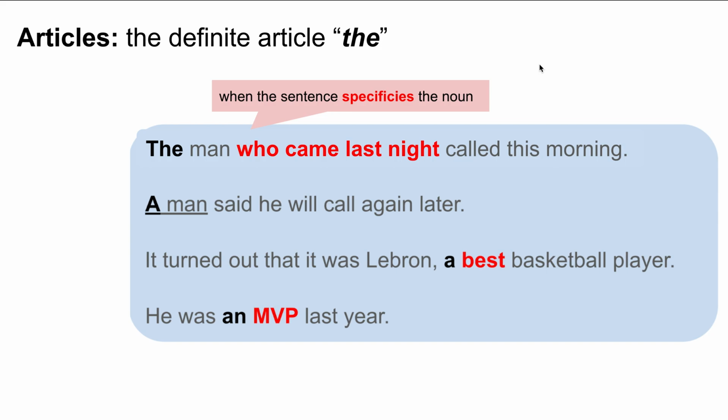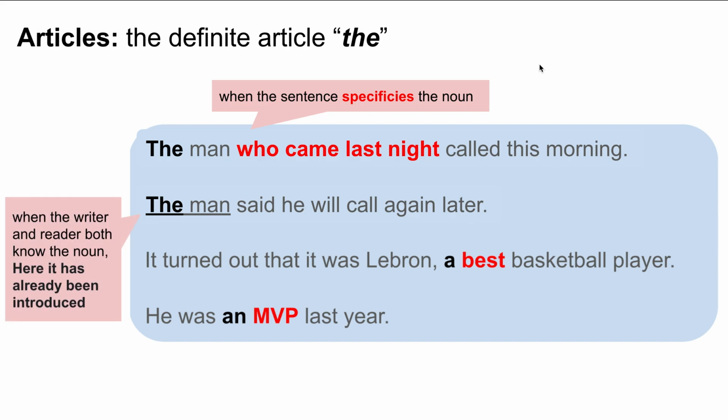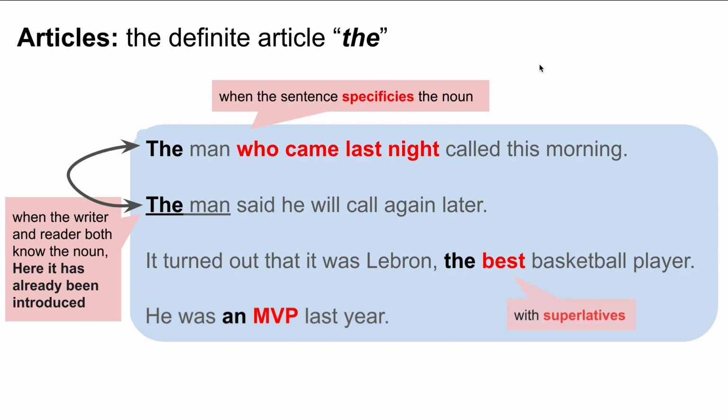We also, in the next sentence, a man said he will call later. Okay, here we use the man because when the writer and the reader both know the noun, we use the. Here it has already been introduced before. It's the man who came last night. The man said he will call again later. In the next sentence, it turned out that it was LeBron, a best basketball player. We have best, and best is a superlative, so we use the with best. When there's a best, it's a superlative. It's very specific, using superlatives.